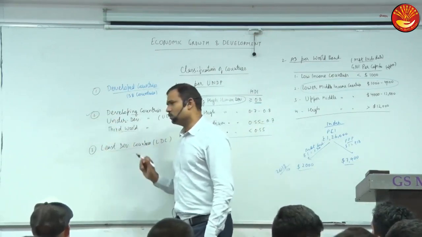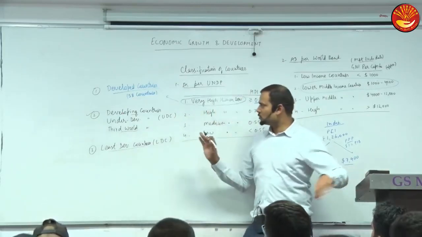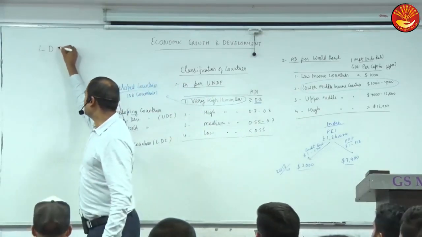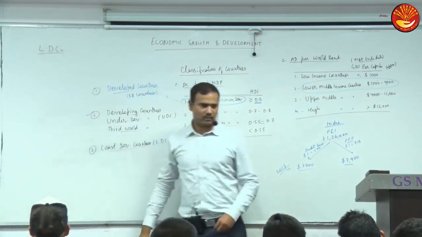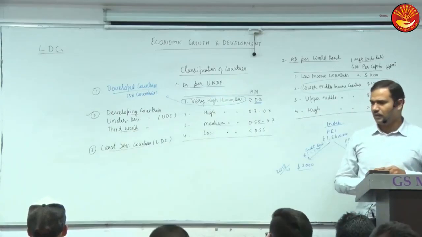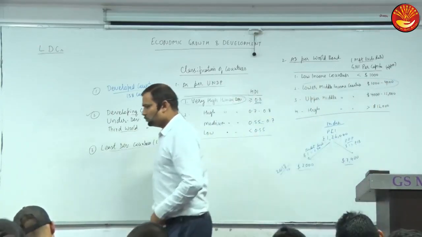Now LDC. What are LDCs? Who created this category? Mention now separately about LDC, least developed countries. It was created by one agency of the UN. Which agency of the UN?